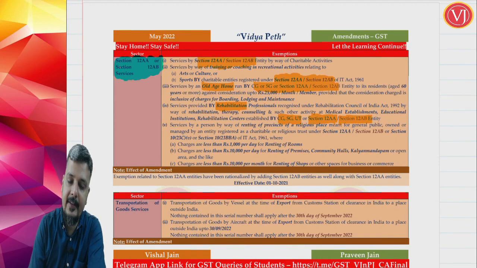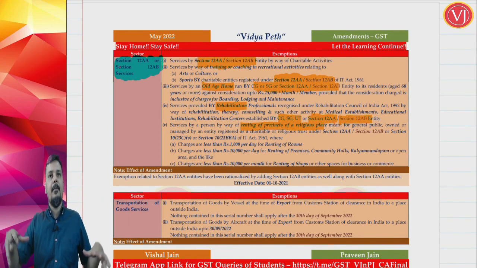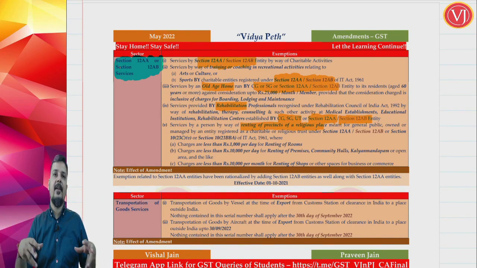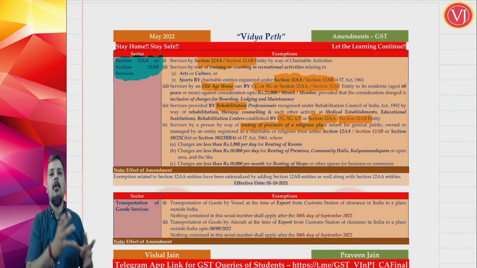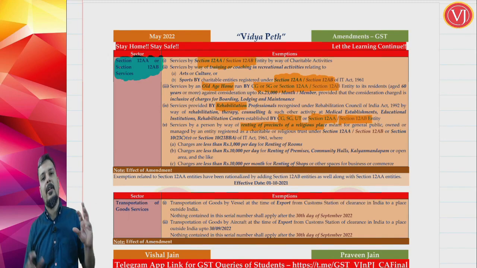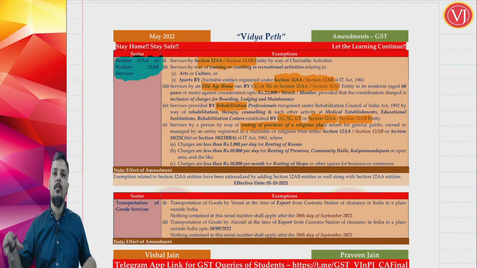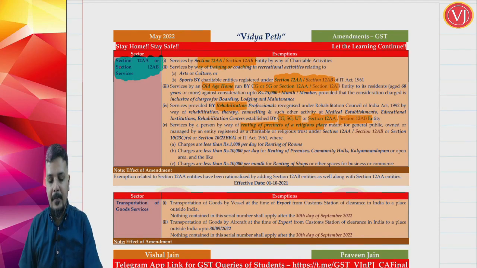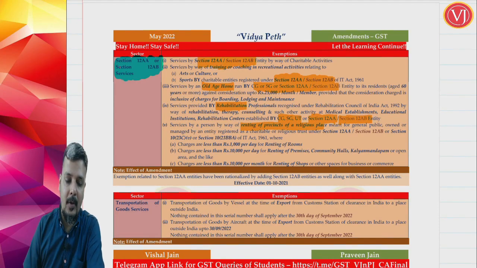The last category in here is when you talk about renting of precincts of a religious place. Around the temple there will be shops, and inside the temple there will be a space for a hall, rooms. Now those areas, renting of precincts of a religious place, where you are talking about not only the shops around the temple but also a big hall which is part of the temple and rooms in that temple, all of them are exempted but subject to a condition. If it is